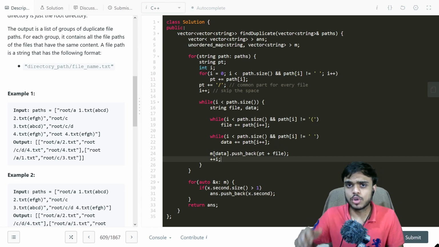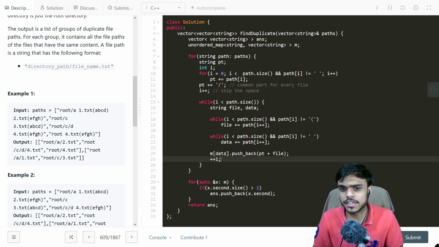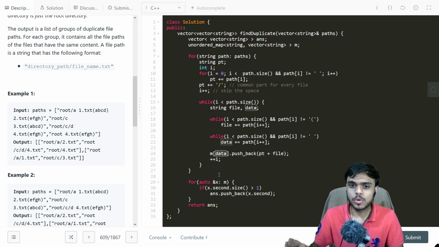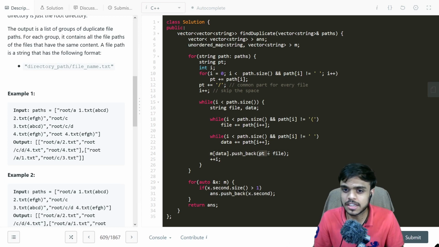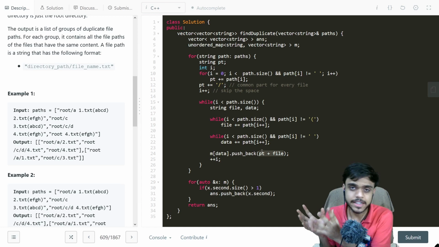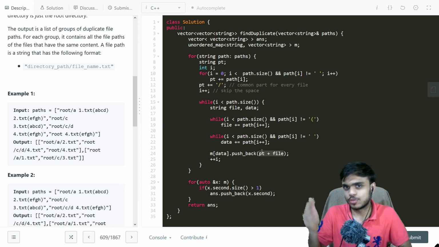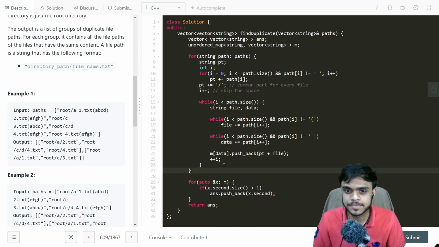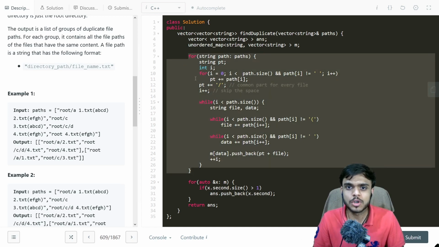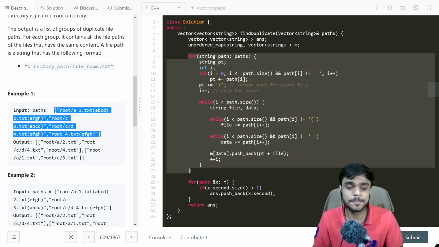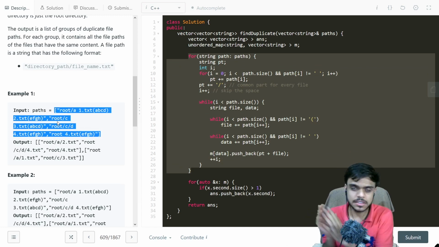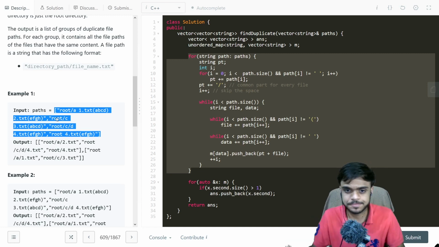Before we go to the next file, we push it into our map. Even if that particular data is already present, the file would just get appended, and if that data is not already present in the map, a new entry would be generated. After that, we increment i. After this for loop, we have iterated the complete path variable that we are given, and we have taken into consideration all the files.